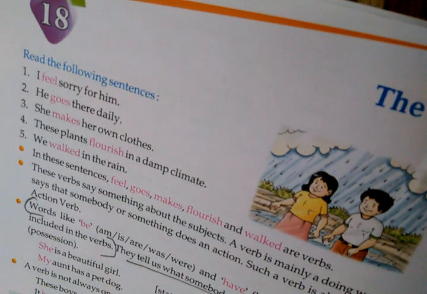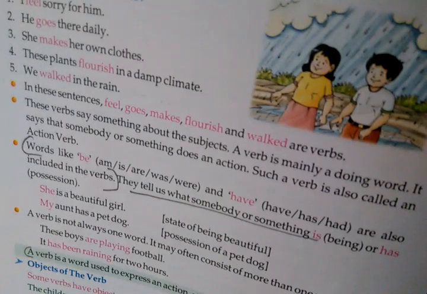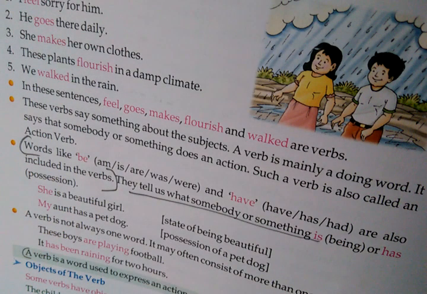Now we said three types of verb. First, action verb or doing verb, all the actions. For example, go, do, come, smile, write, read, walk. All these belong to the action verb, which we will call doing verb. Then am, is, are, was, were are also verbs. They are part of state of being. And the other is possession, meaning has, have, had. These also belong to the verb.